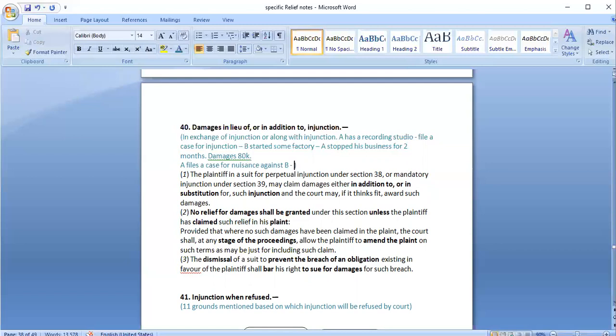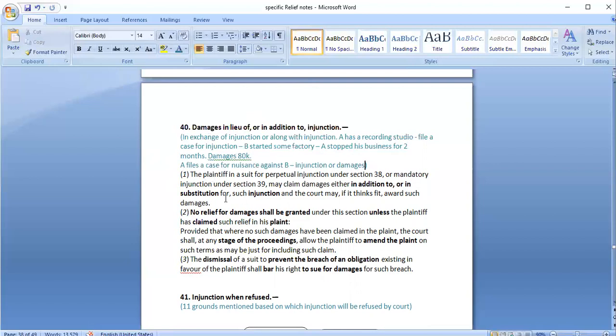So what he says is that you can provide an order for injunction or provide the damages, alternatively, whatever you can provide. So it is damages in lieu of injunction. If injunction can be provided, well and good. If not, then you can provide me damages for the loss that I have suffered.